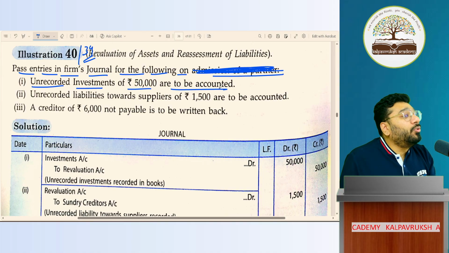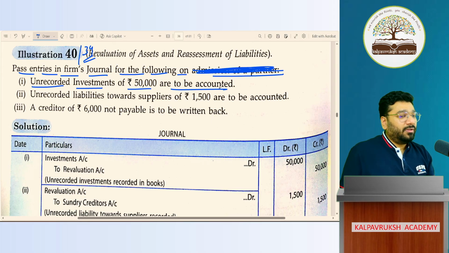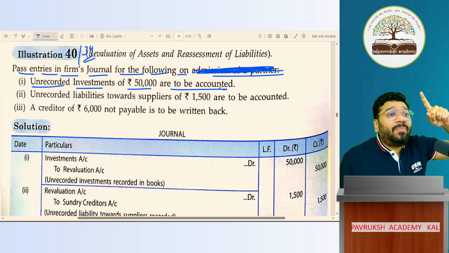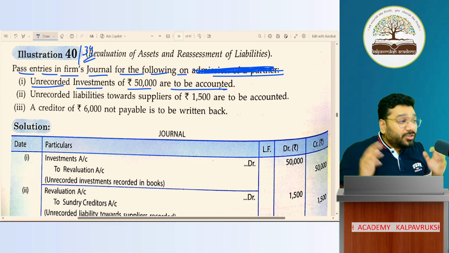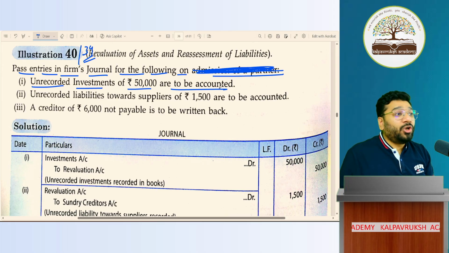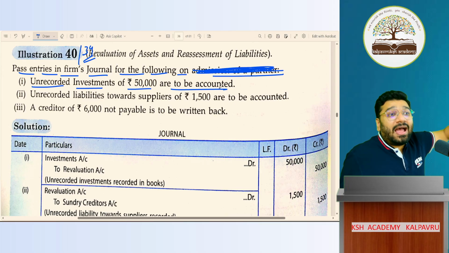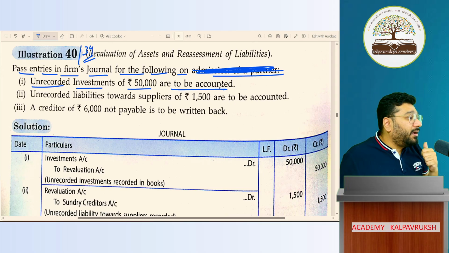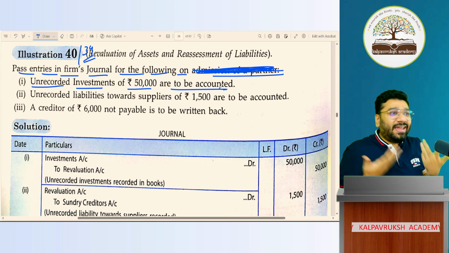That gold, will you bring it in your books of accounts or not? All criminal-minded people will say, I will not bring it in the books of accounts. Cheating people. You are genuine people. You are the tax-paying citizen of this country. You will bring this in the books of accounts. So listen. An unrecorded asset, I'm recording in the books of accounts up to now. Is it gain for me or loss for me? Gain.